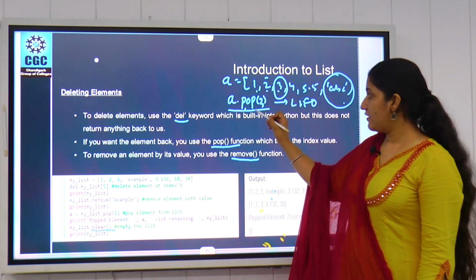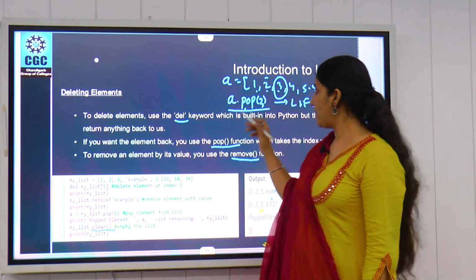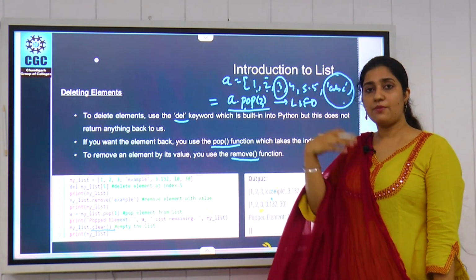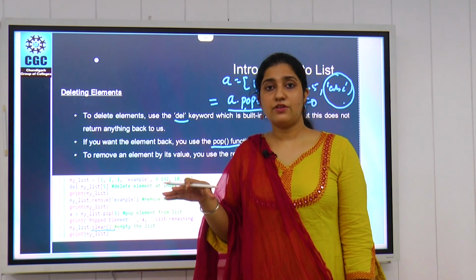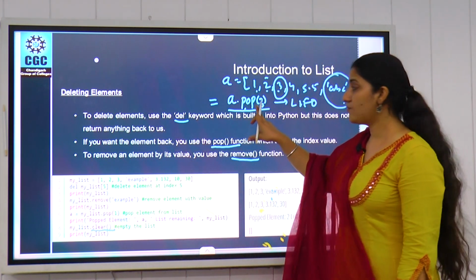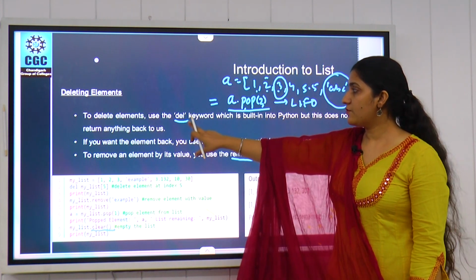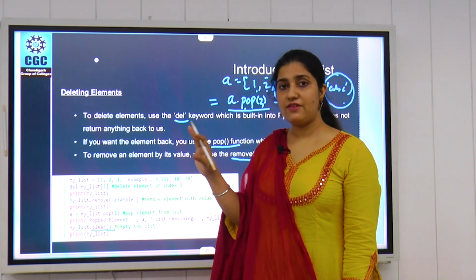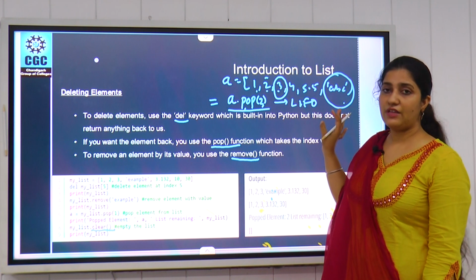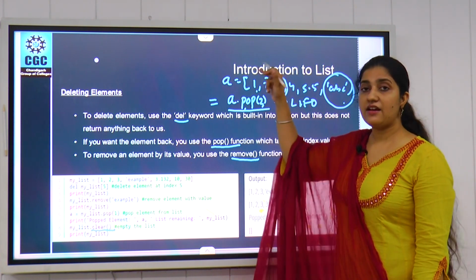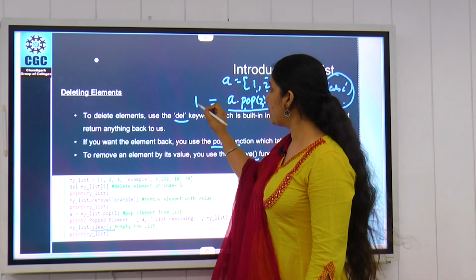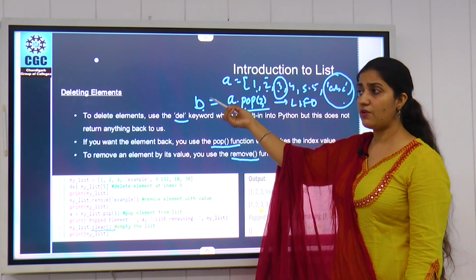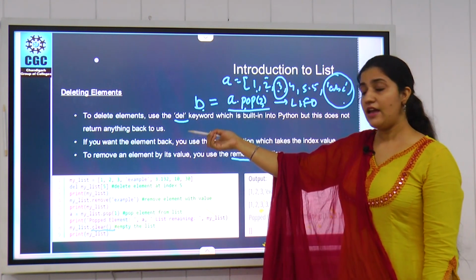Pop will return us some data items. When we want to remove some data item from the list and then save that item somewhere, then you have to use the pop function. If you use the del keyword, it will remove your data item, but you will not get that item into any variable or anywhere. It simply removes the data, but pop will return us the data item. If you want to store it, you can store it into any variable or any other list.